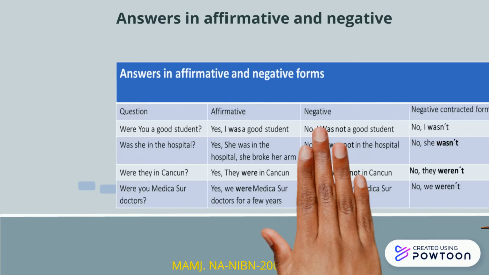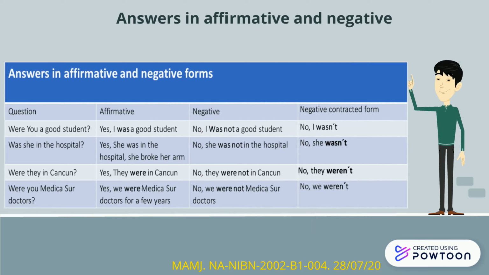I almost forgot. The answers in affirmative and negative forms are: I'm going to say first the question and the answer in affirmative, then in negative. Were you a good student? Yes, I was a good student. No, I was not a good student. And we have a negative contracted form that is: no, I wasn't.